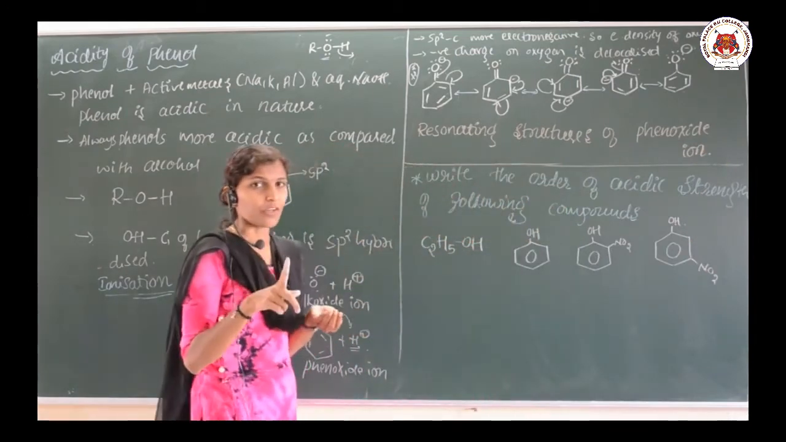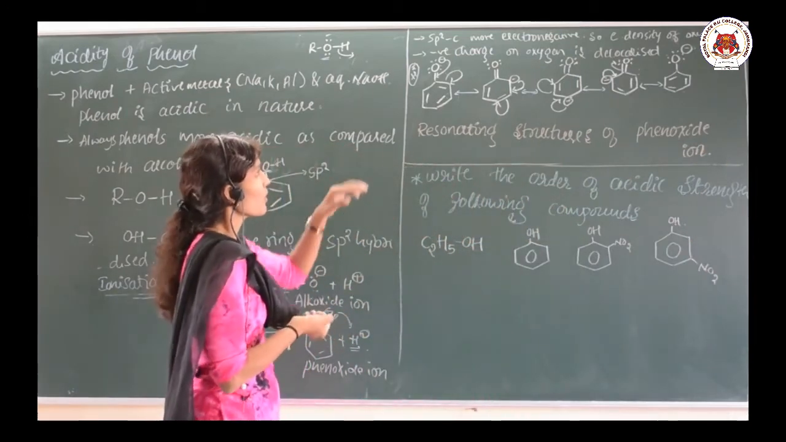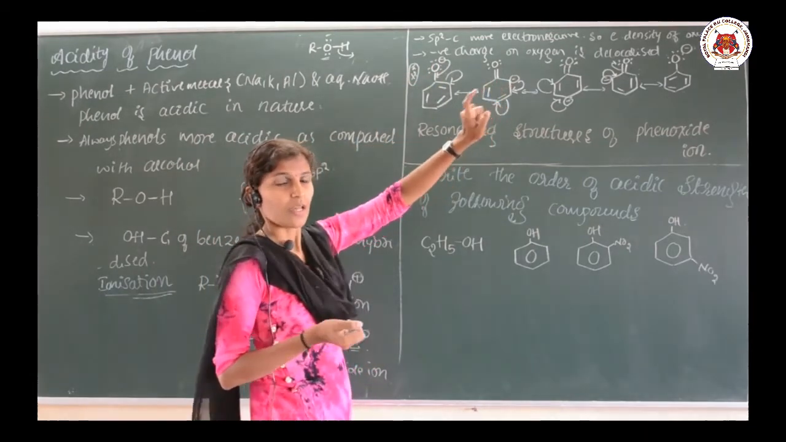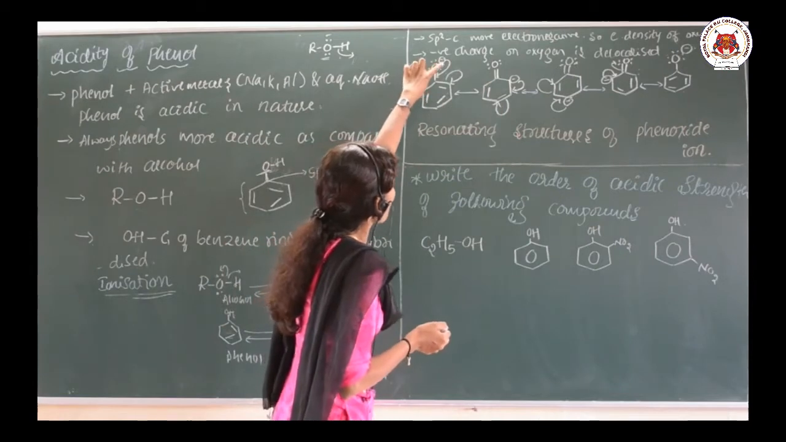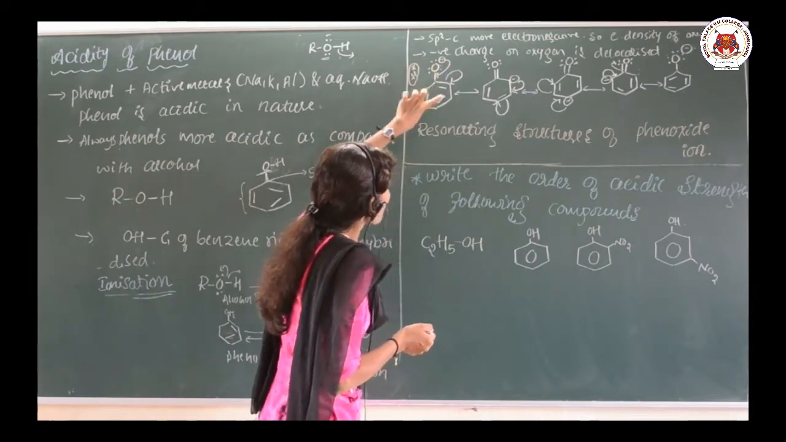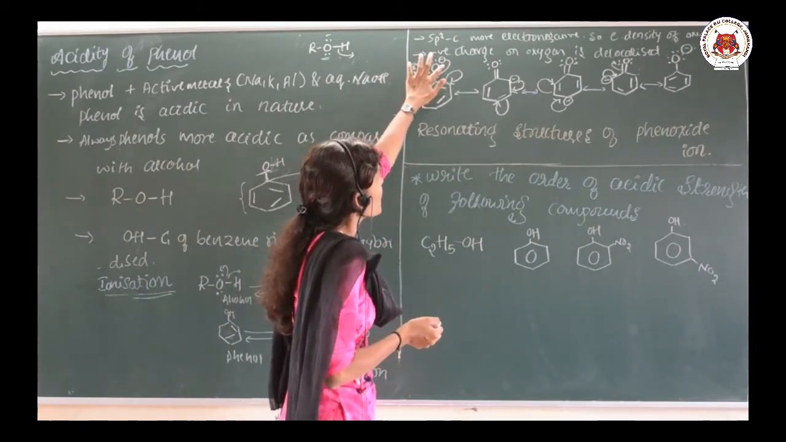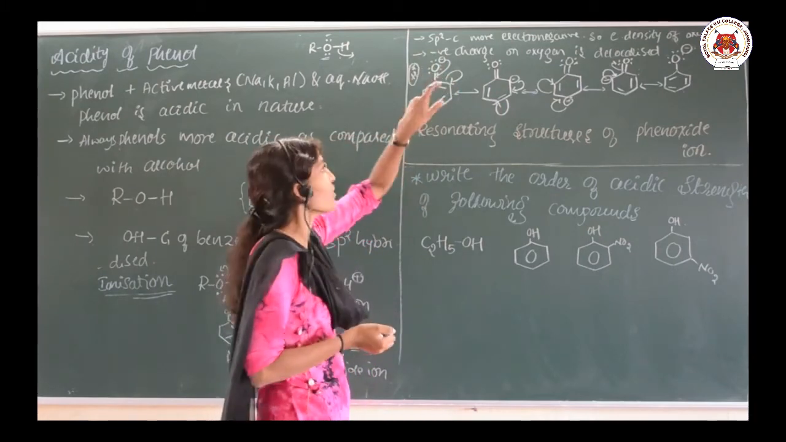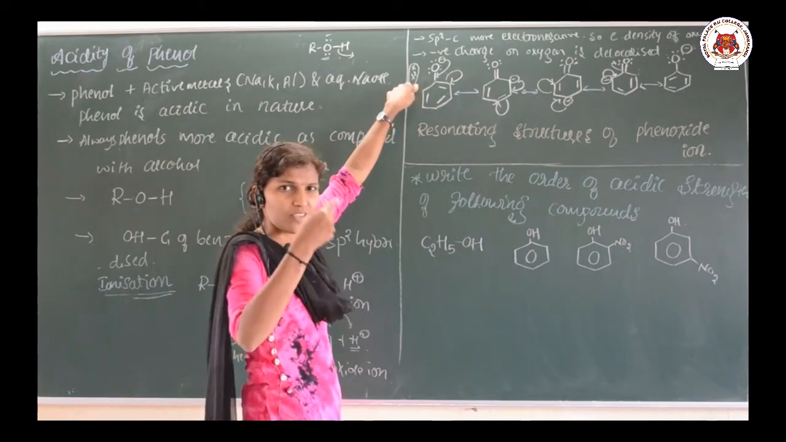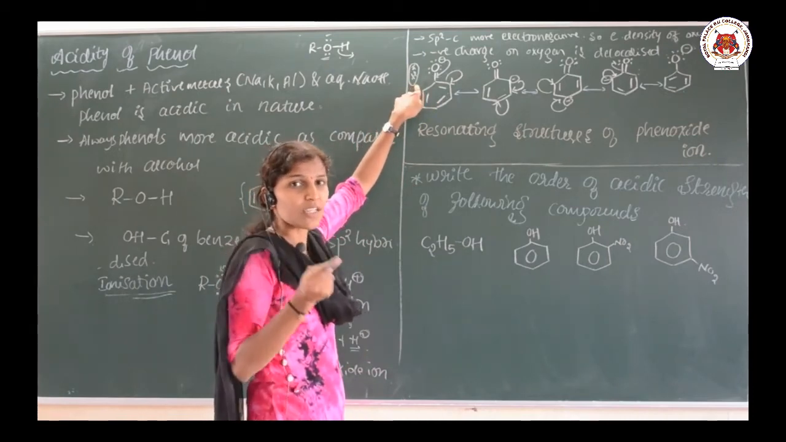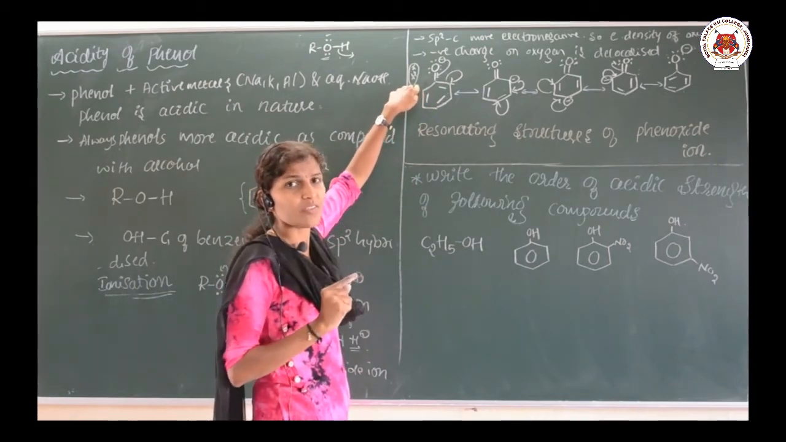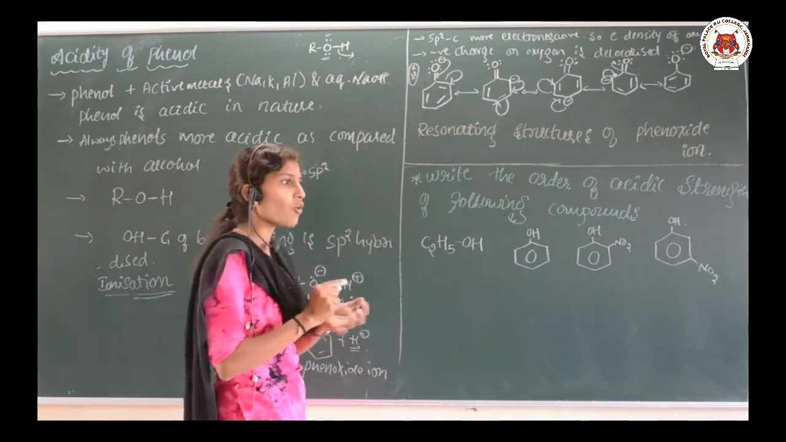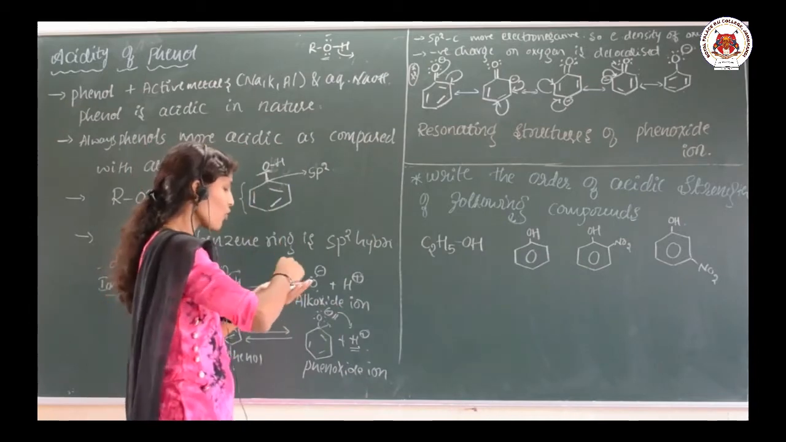See here, first thing, the electron density on the oxygen is decreased, and the negative charge on the oxygen is delocalizing. It means it does not have the tendency to hold its H plus. It easily gives H plus. If it easily gives H plus, it will be a good acid, it means a strong acid as compared with the alcohol.